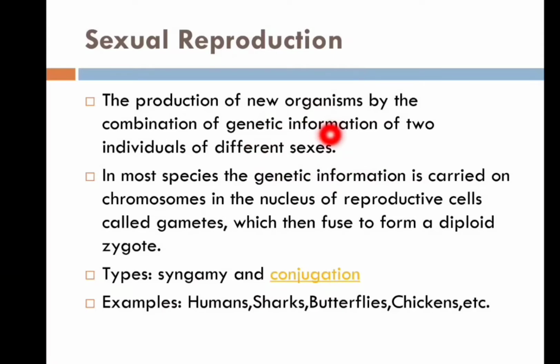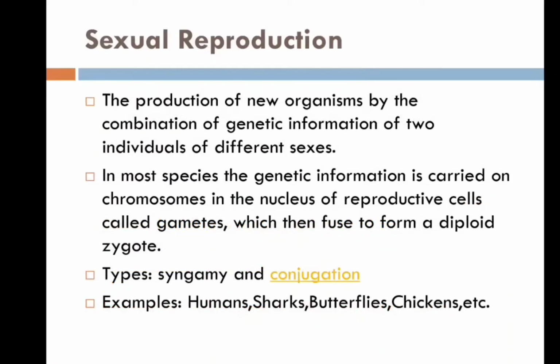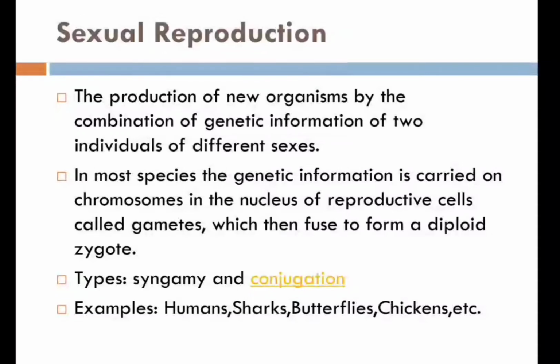So now we came to know what asexual reproduction and sexual reproduction are. The examples you can see here are humans, sharks, butterflies, chickens, and so on. There are many species which undergo sexual reproduction.